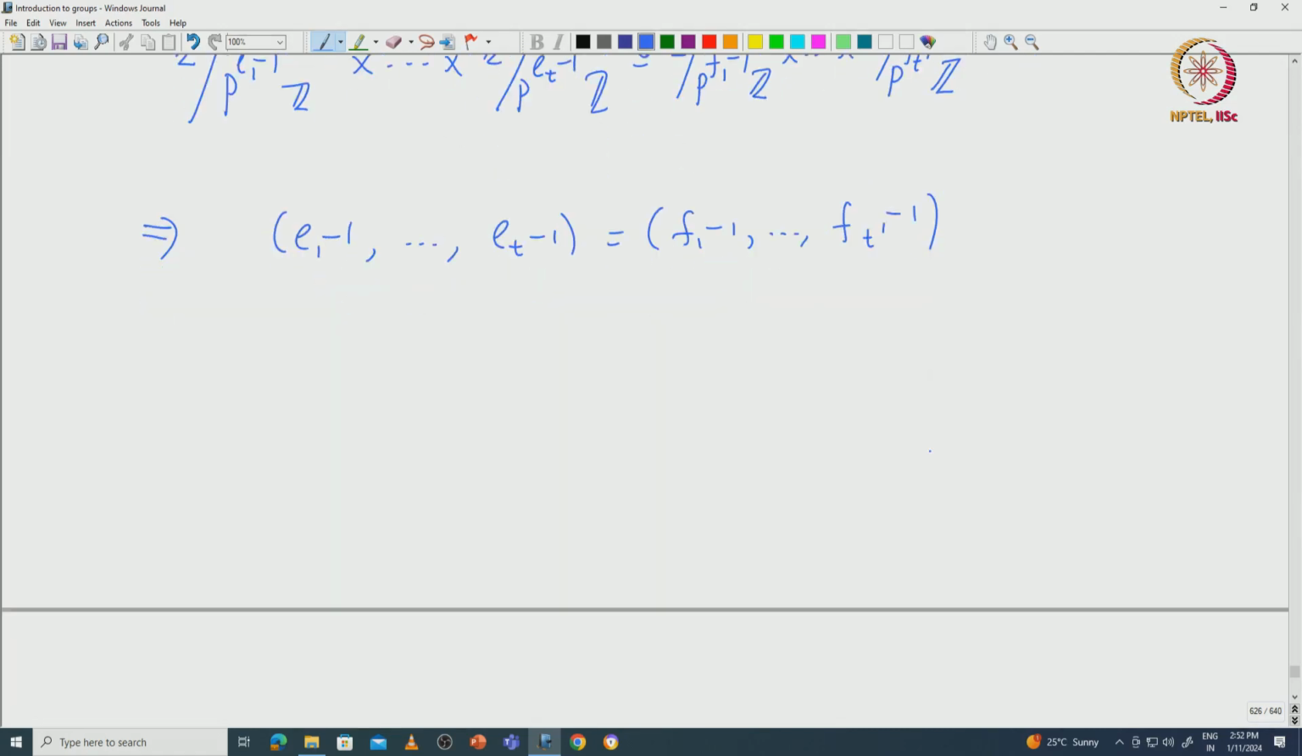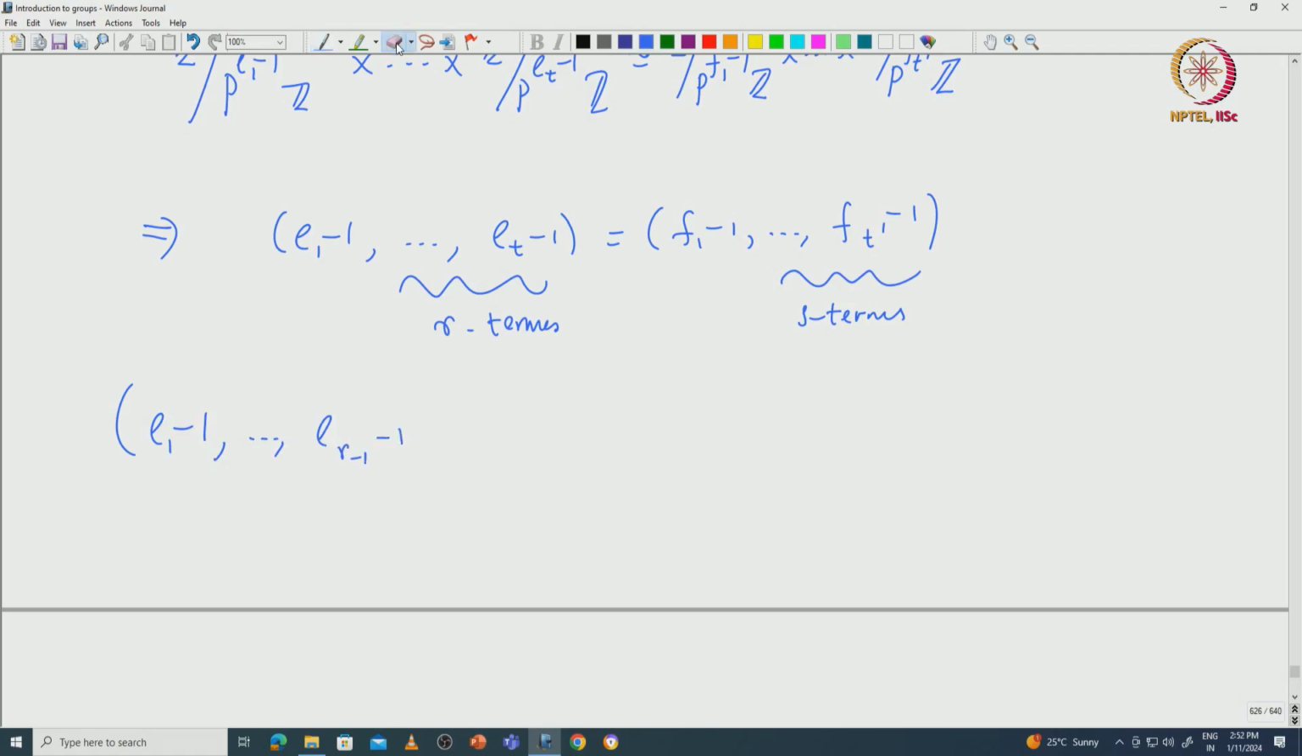Let us say some r number of terms here are 0 and s number of terms here are 0. R terms, s terms are 0. So, that means what? You have e1-1 etc. e_r-1 minus 1.